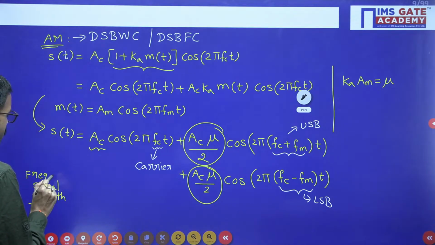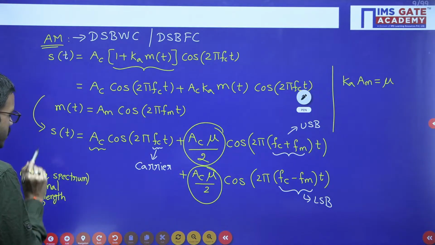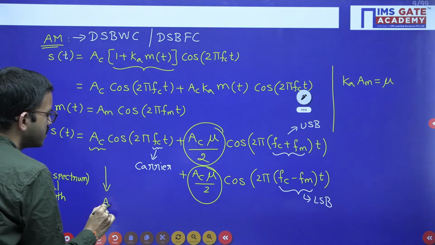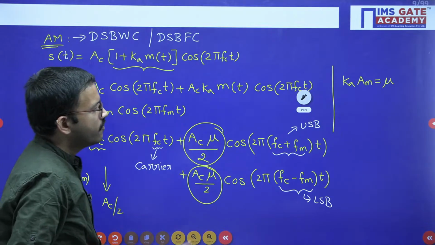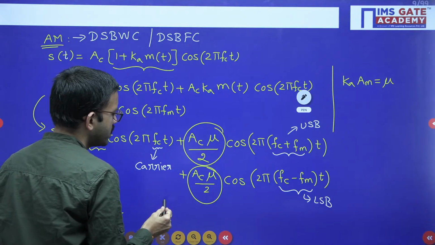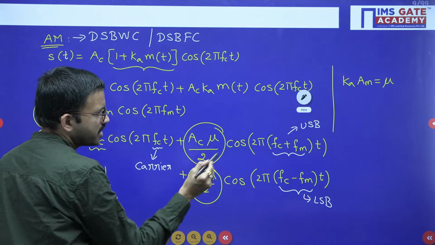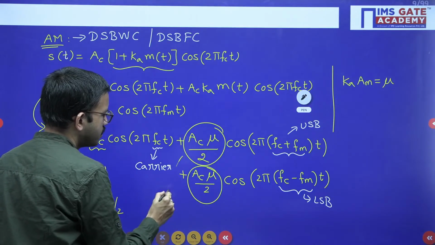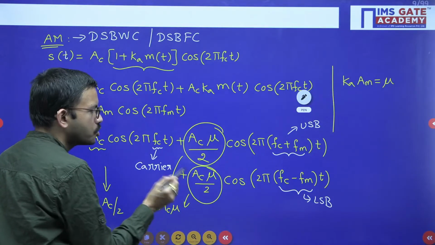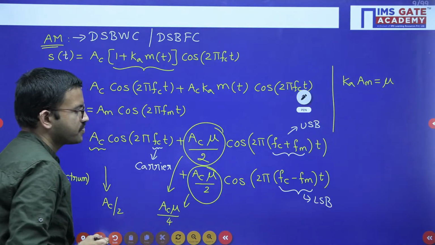In frequency spectrum, the signal strength of the carrier signal will be AC by 2, whereas either at upper sideband or lower sideband, you are going to get AC mu by 2 already you are having, once again divide with 2, from there you will get AC mu by 4, AC mu by 4.